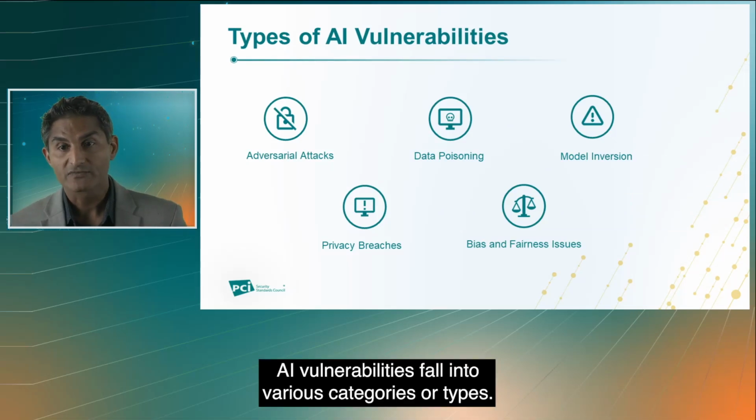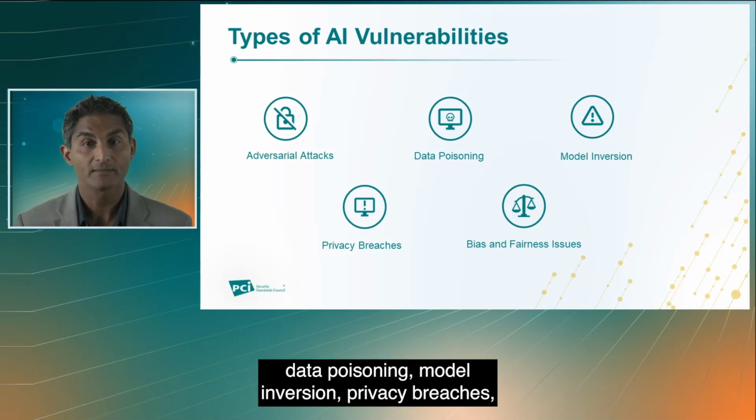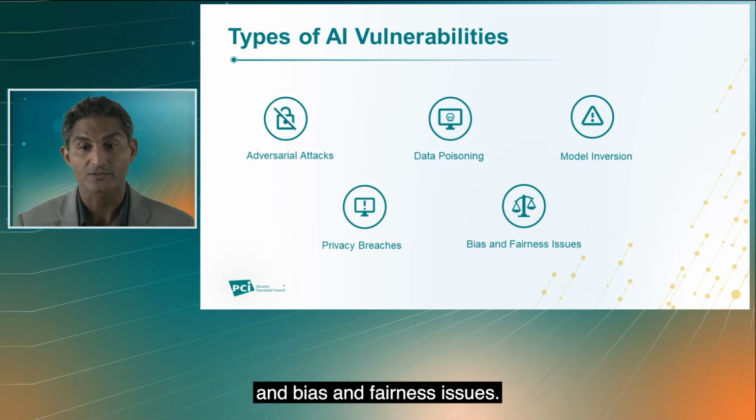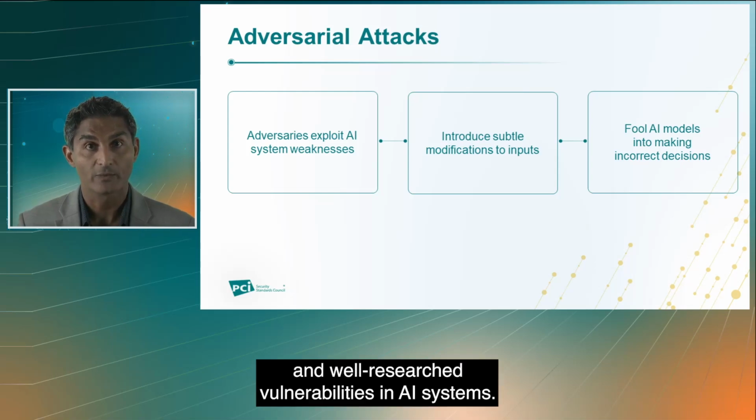AI vulnerabilities fall into various categories or types. They include adversarial attacks, data poisoning, model inversion, privacy breaches, and bias and fairness issues. Let's start with adversarial attacks. Adversarial attacks are one of the most well-known and well-researched vulnerabilities in AI systems.